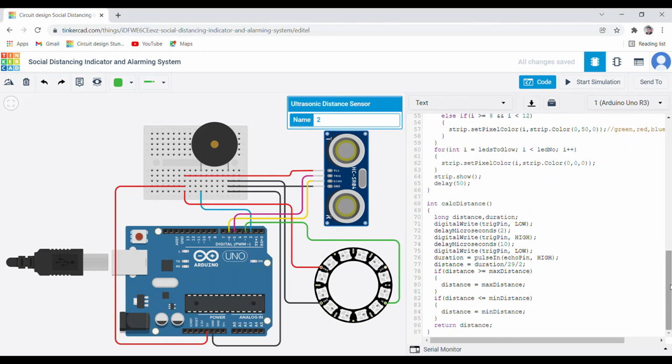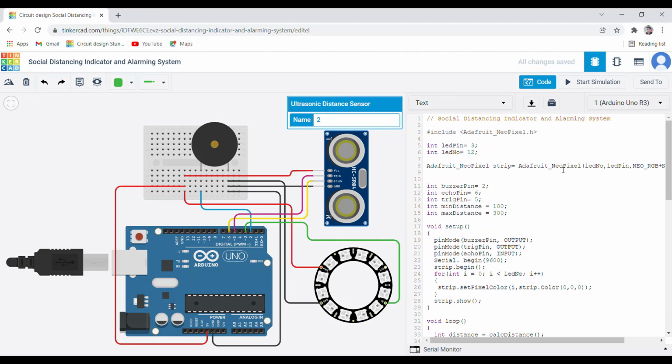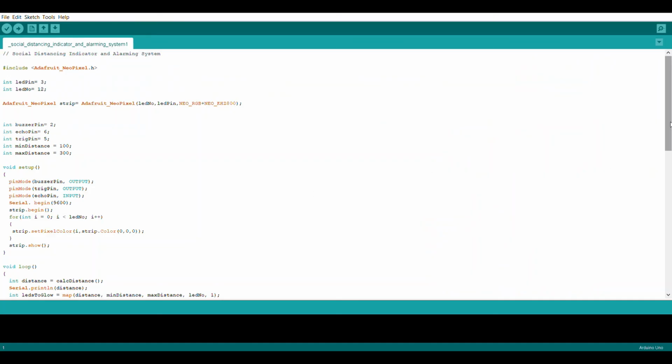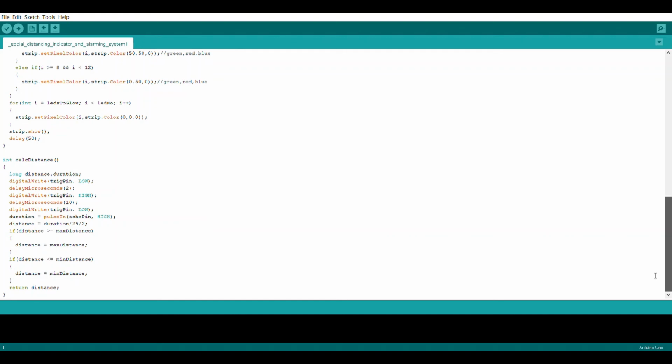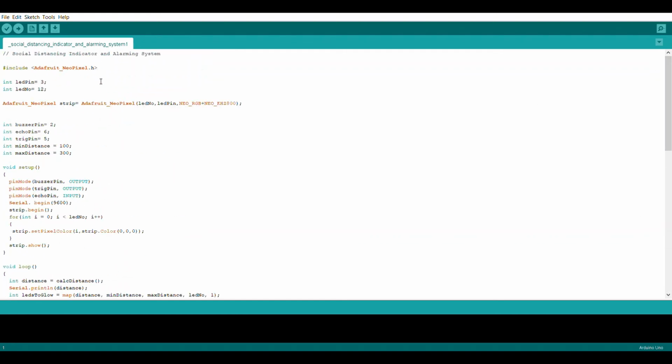And now I'll copy this code to the Arduino IDE. So here is the code. Now we will compile it to ensure that there is no error. So as you can see here, the code has been compiled successfully without any error.